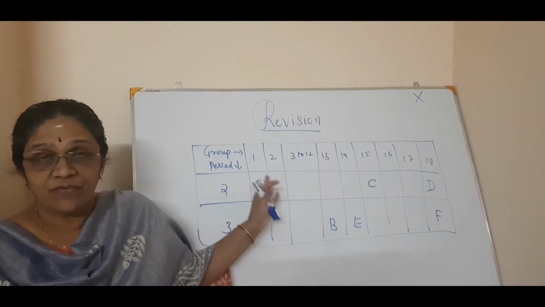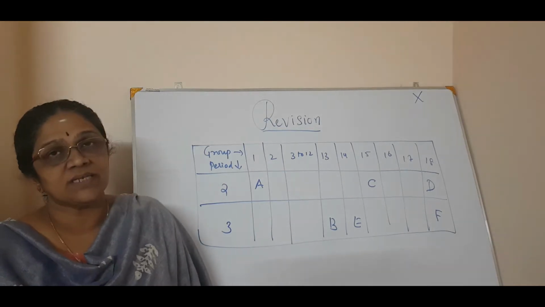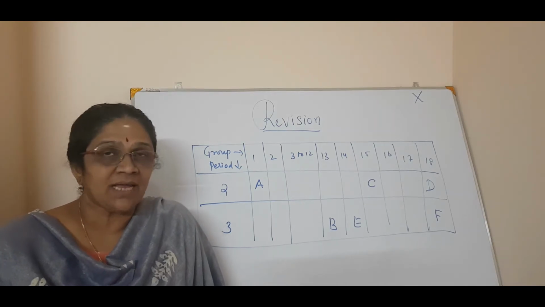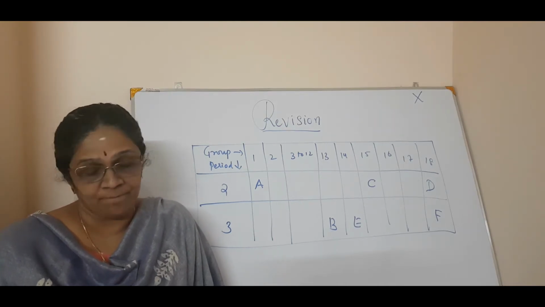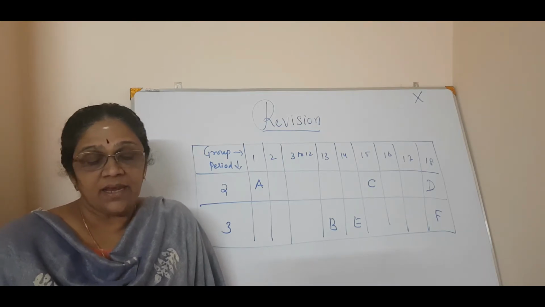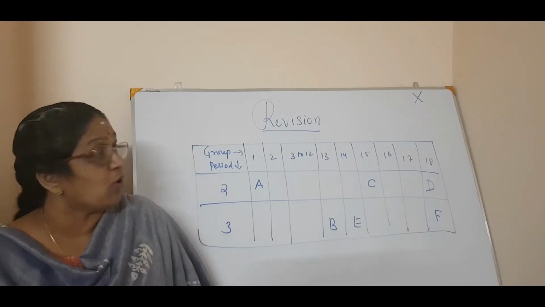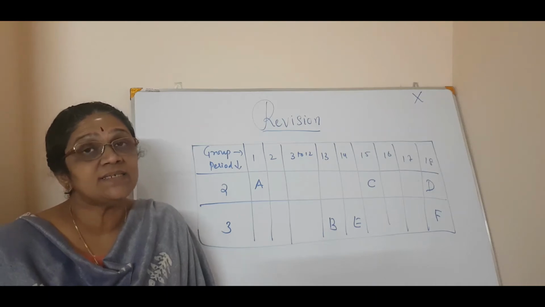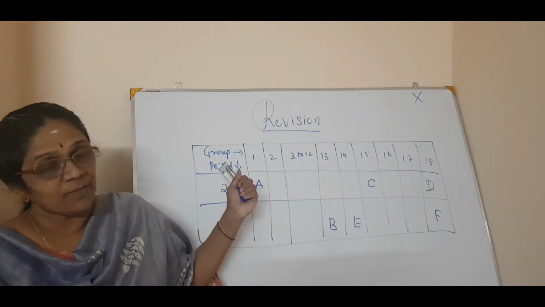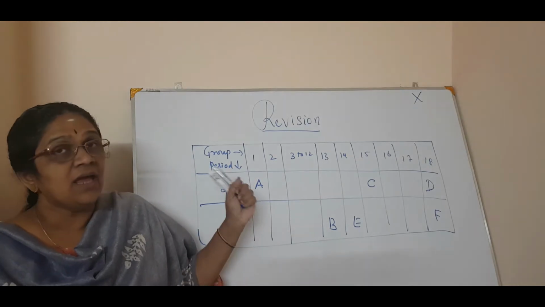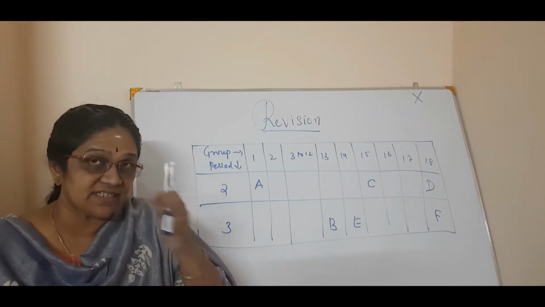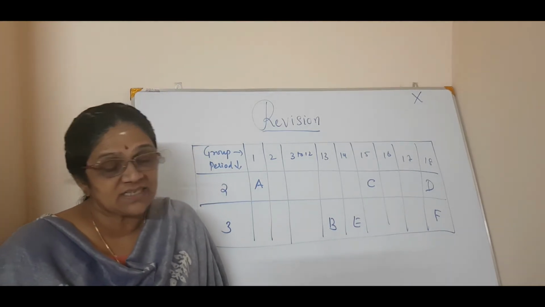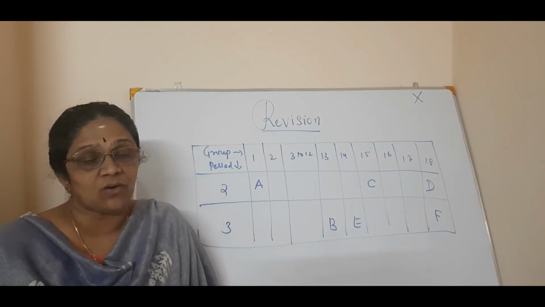So write the questions. Now from the following table, answer the following questions. Okay. The first question, right? Name the non-metal with the valency of 3. Okay. So from this table, you study this table carefully and then you go through all the things we have studied, the trends, the valency, the atomic size, etc. So then give the answer. The first question from this table, name the non-metal with the valency of 3.